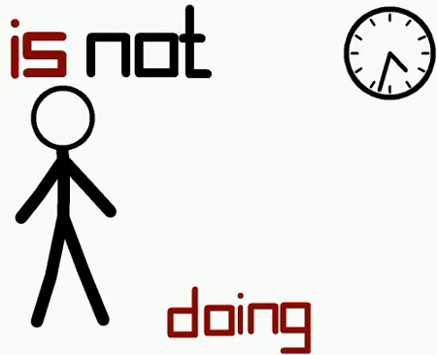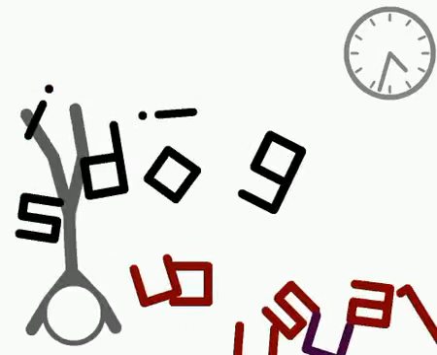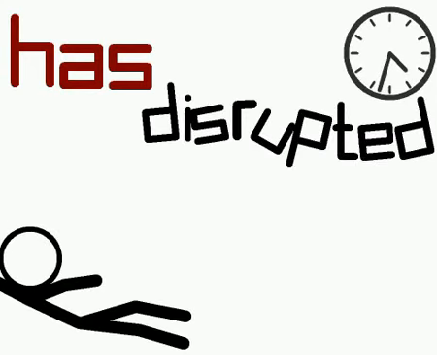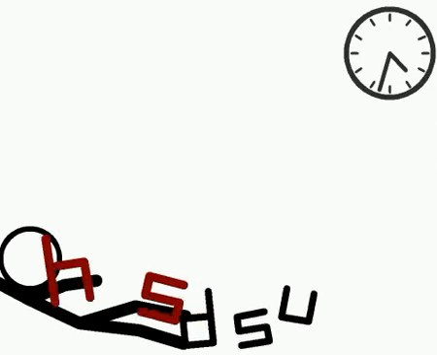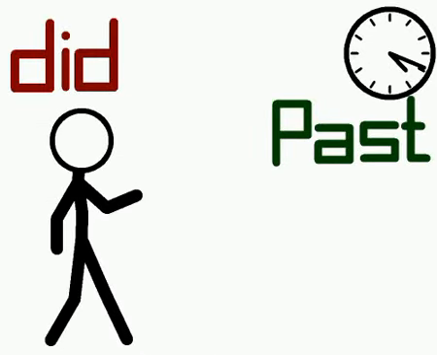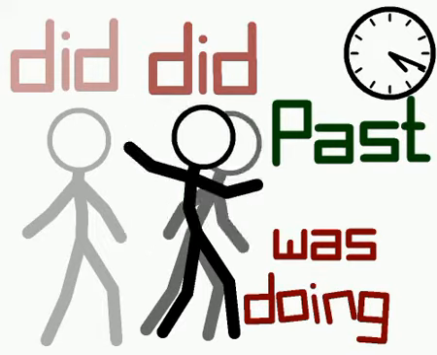However, our hero isn't doing any of that at the moment. He is doing something unusual. Because something has disrupted the ordinary flow of events. What was it? Let's say he did something. Now our stickman has a past.